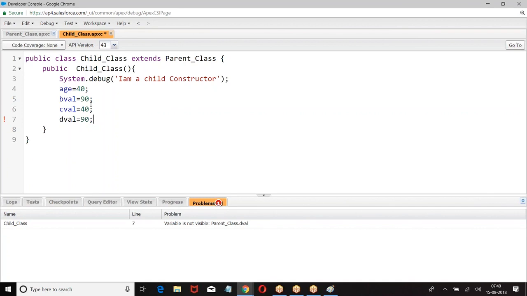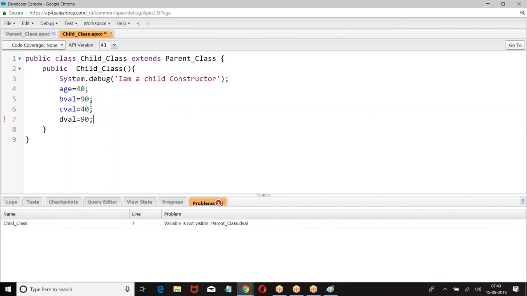I hope you are good with this. Whatever we define in the parent class, the same properties I can use straight away in the child class. So what is this concept? The concept of reusability. Whatever properties are in the parent class, I am reusing in the child class. Or your textbook definition for 16 marks: acquiring the properties of one class by another class is inheritance.